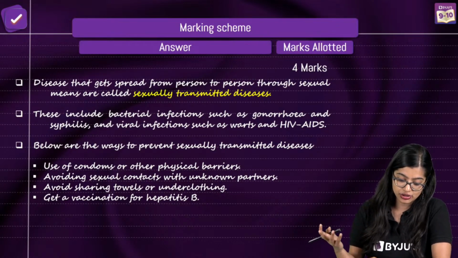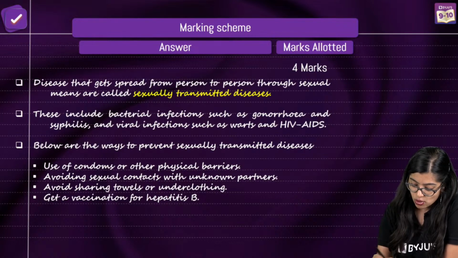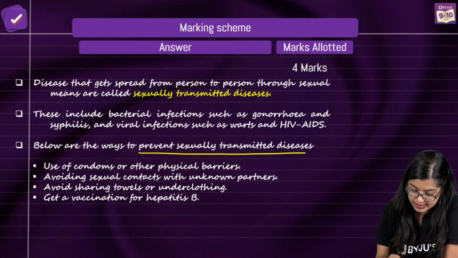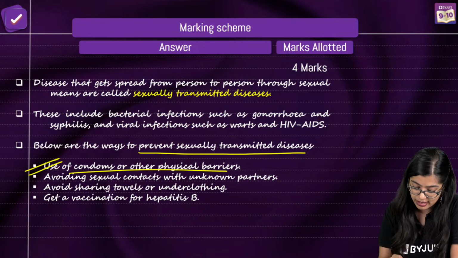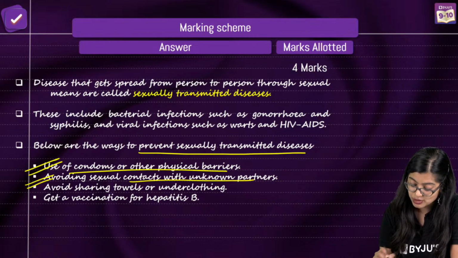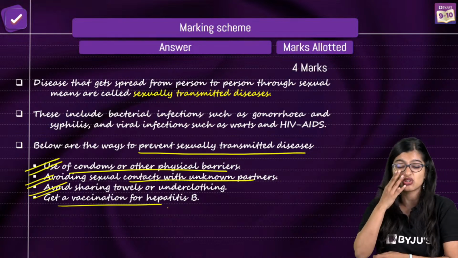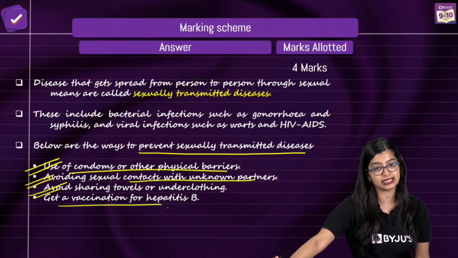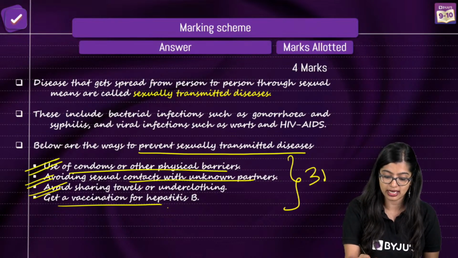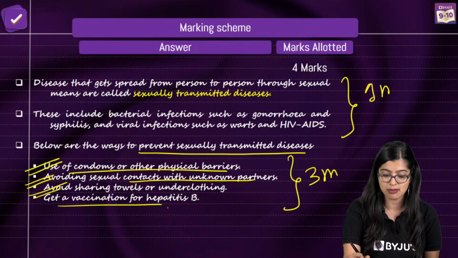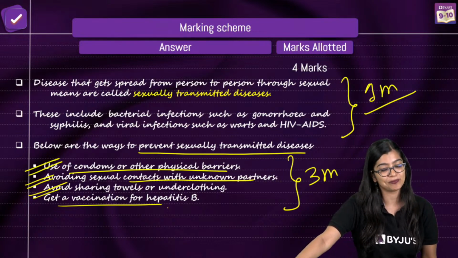By, of course, making sure that individuals use contraception. So how can we prevent sexually transmitted diseases? Using contraceptive methods like condoms or physical barriers, avoiding sexual contact with unknown partners, avoiding sharing needles, and of course, making sure individuals get vaccinated. Right? So these are the pointers that you should write. You will get 3 marks for this. You will get 1 mark here. And with this, you will get 4 out of 4.